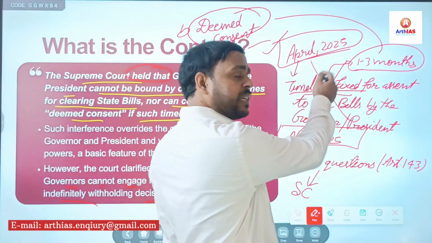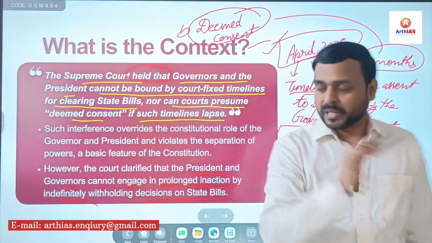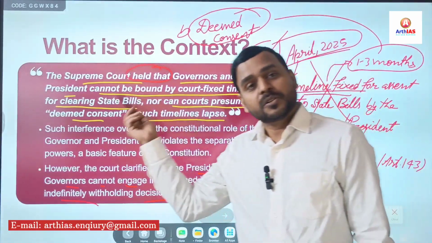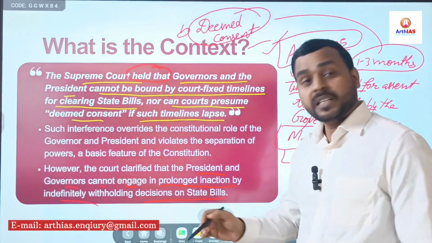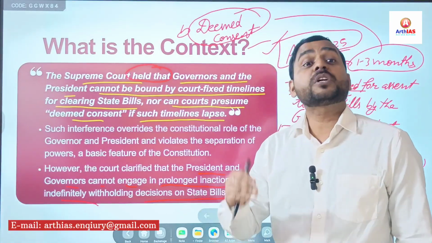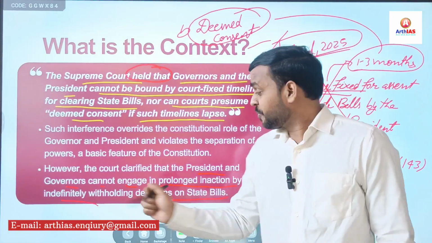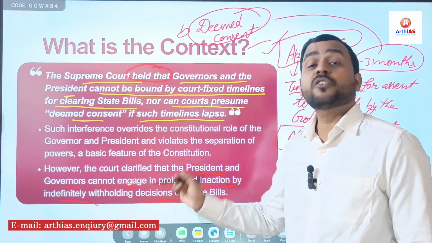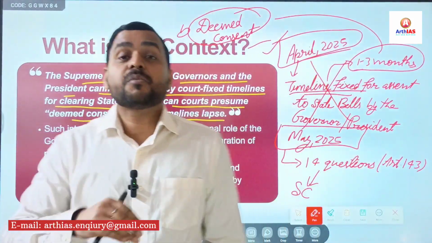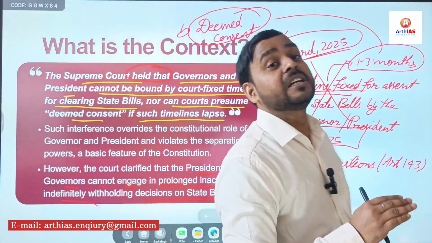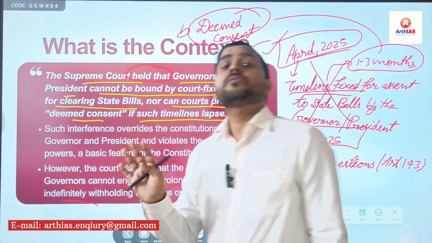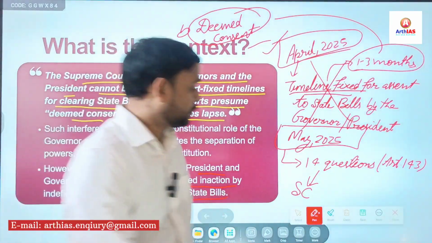In the April judgment we have already seen what had happened, but this has been overturned by the Supreme Court. So currently there is no timeline. But the Supreme Court advised the governor or the president that they cannot sit on the bills for an indefinite period. They cannot delay the bills for a prolonged period, right?